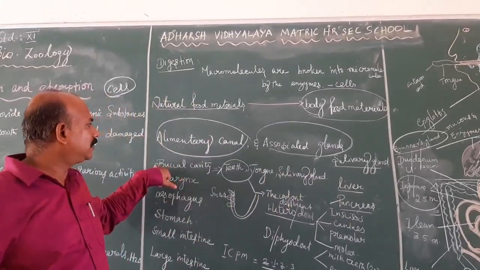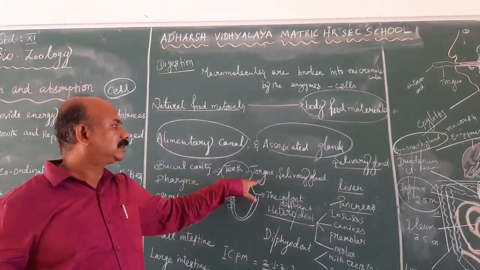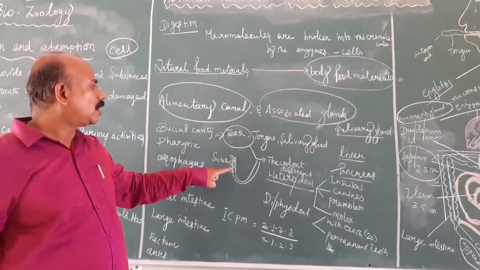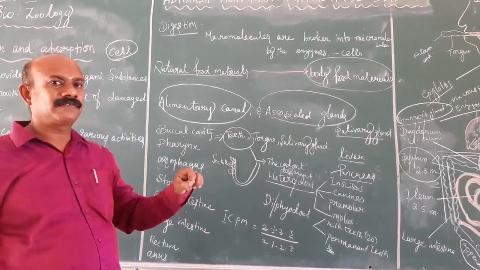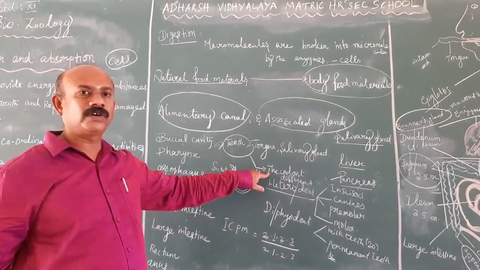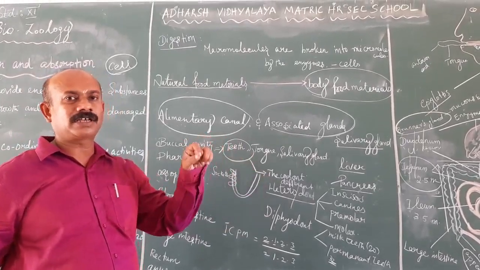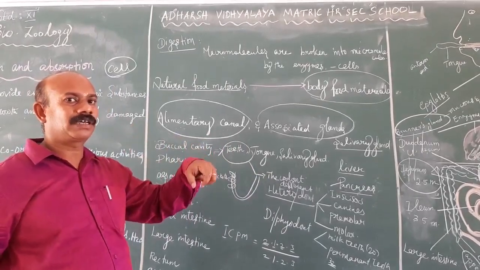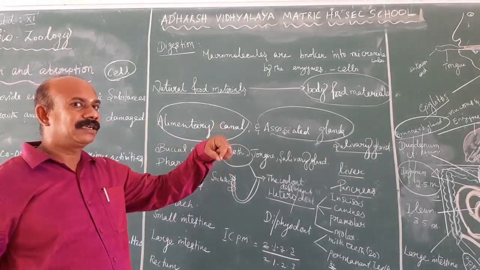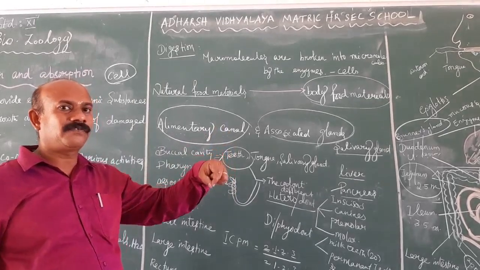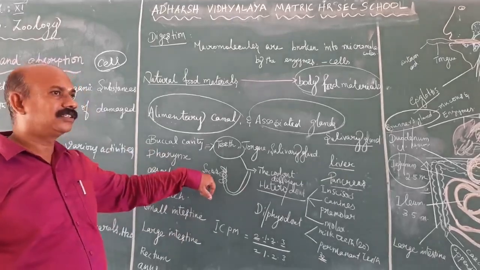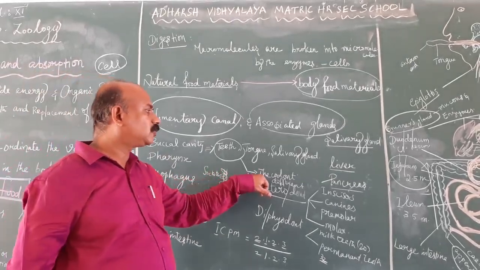So in the buccal cavity, teeth, tongue and salivary glands are present. The teeth are present in the sockets of the jaw, which is known as thecodont. Socket means a hollow cavity. The jaw bone consists of a large number of hollow cavities. The teeth are embedded in the sockets with the help of gums. They are fitted inside the jaws. So it is known as thecodont.